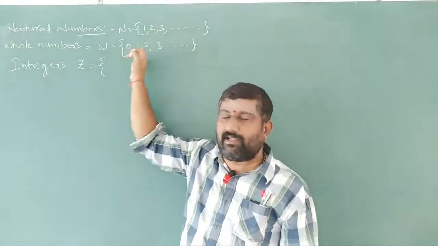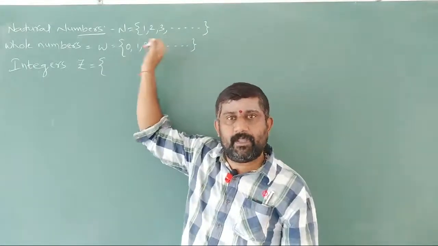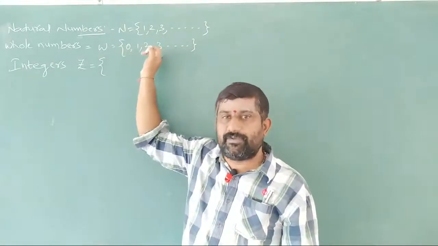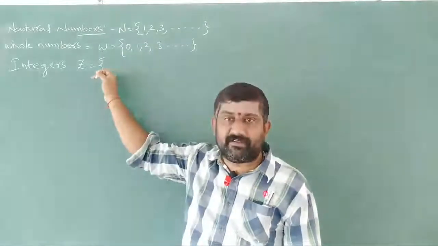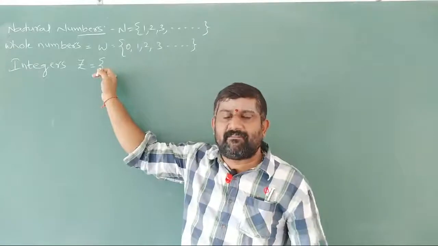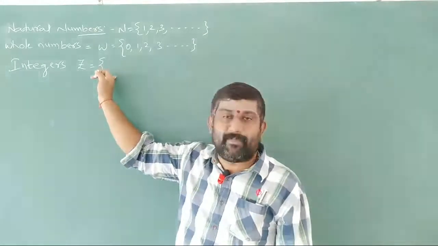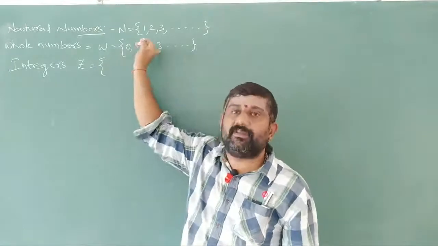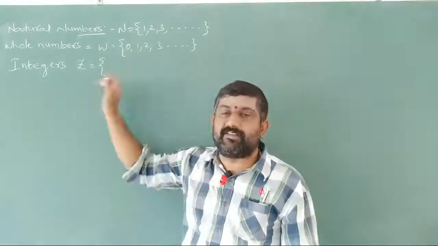What do we have here? 0, and all the positive numbers. Next, what else do we have in these integers? Already we learned we will have some negative numbers also. So a combination of positive numbers, 0 and negative numbers is nothing but integers.